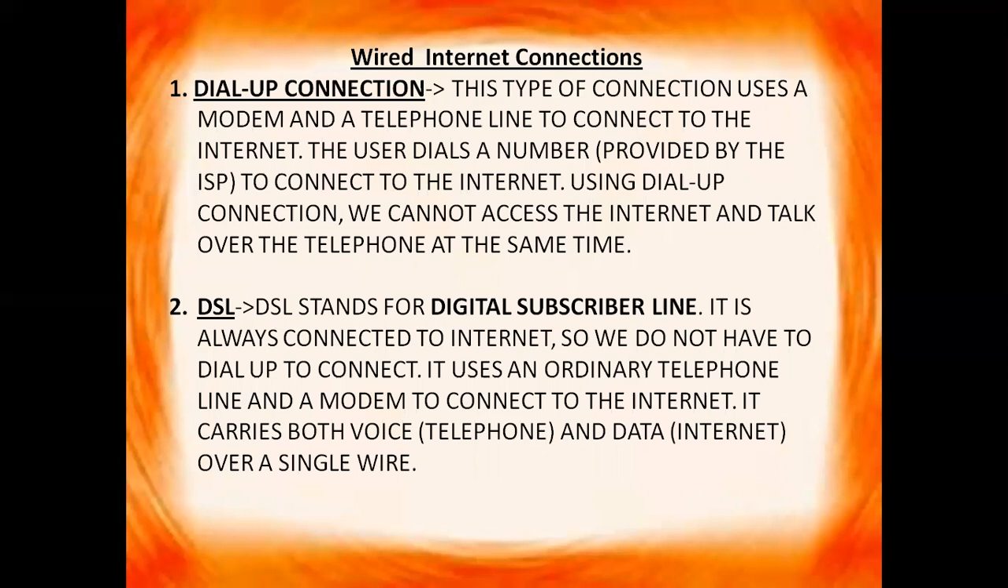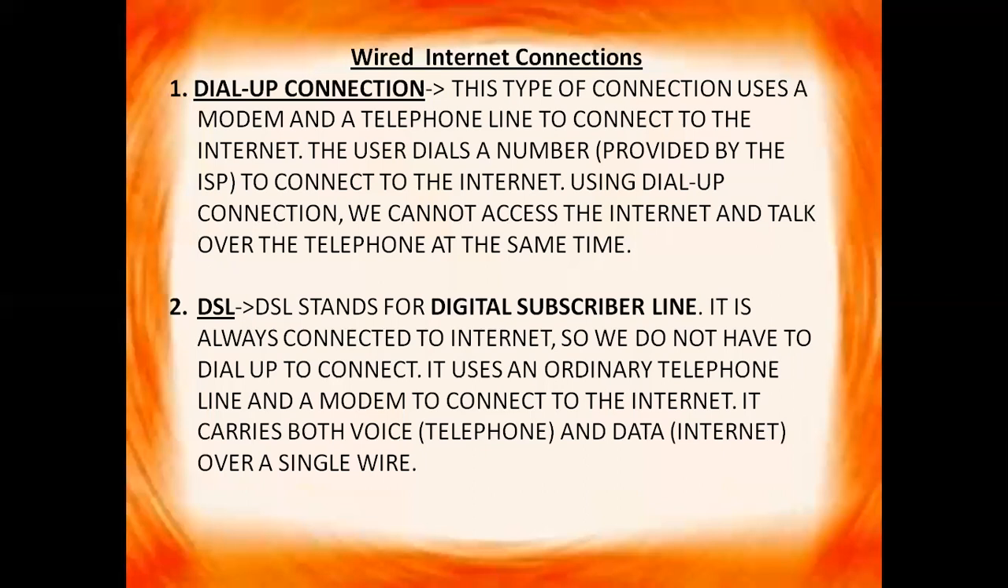Using dial-up connection, we cannot access the internet and talk over the telephone line at the same time. So if you are using the dial-up connection, you cannot use the internet and the phone at the same time, right? The dial-up connections are extremely slow, and in most cases it is replaced by a high speed connection such as DSL, right? We used to use dial-up connection earlier. Now we don't use dial-up connection because it's very slow, and it has a drawback that when we use the internet we cannot use the telephone line, right?